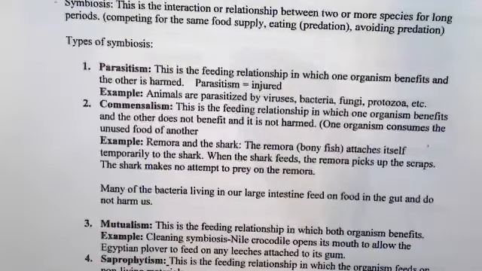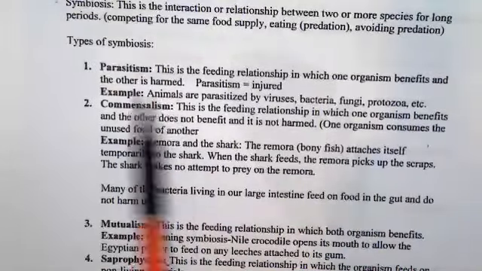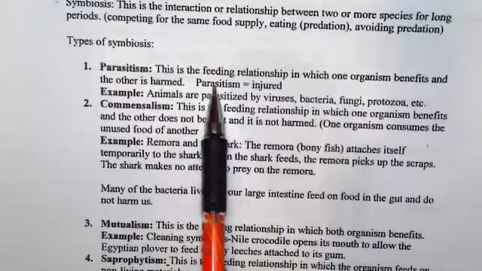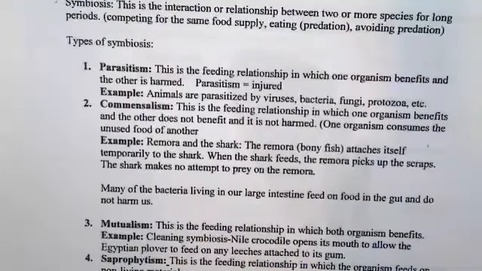So parasitism, think of parasite, let that come to your mind, right? Parasitism is a feeding relationship in which one organism benefits and the other is harmed. So there's a benefit for one organism, the other one is harmed. Think of parasitism as injury or injured. Example of parasitism, let's think of viruses that cause diseases, or bacteria that cause disease, or fungi and protozoa that cause disease. They are causing injury to the organism that they live on or feed on. So that's a parasitic relationship.